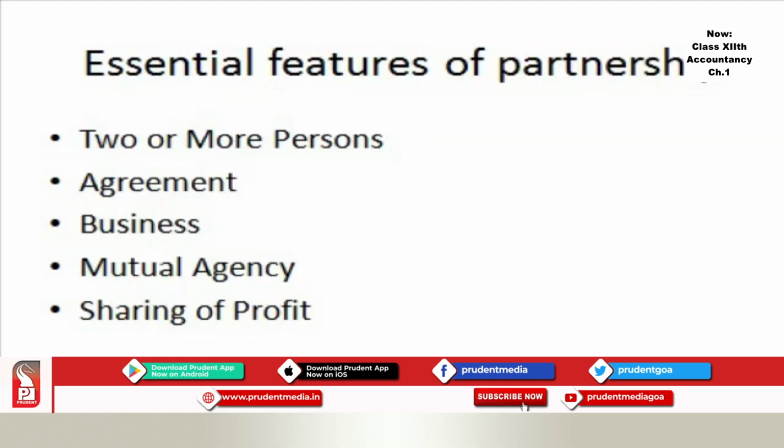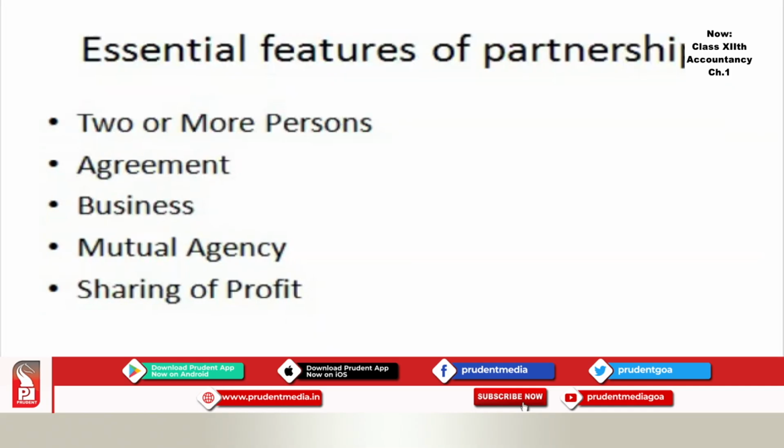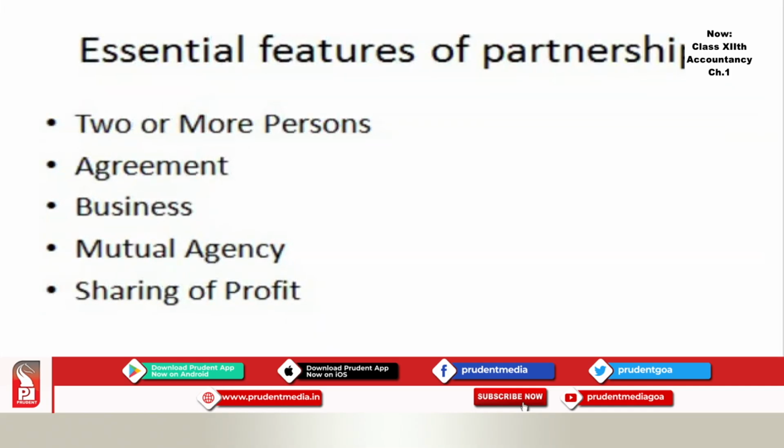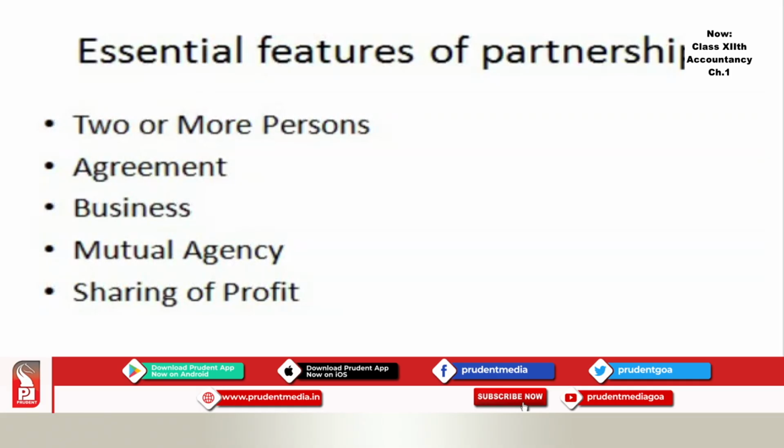Now the fifth essential feature of the partnership is sharing of profit. Now you people are always under the impression partnership is equal 50-50. It is not always equal. The ratio can differ. It might depend on the capital contribution or it might depend on some other factors. So look at this feature, which is sharing of profit.